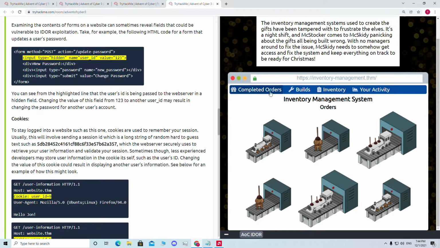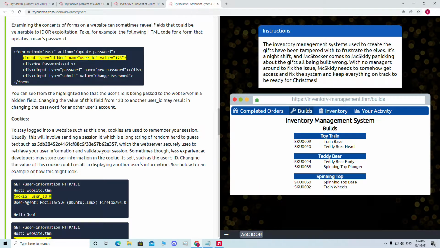This is the website, and we have a navigation bar here with the completed orders, the inventory management system orders. We can see some pictures of a train and other things. If you go to the build, we can see the toy train. It's all the builds of the toy train, and we have the train base and the teddy bear head, with an item number and serial number. So this is an inventory management system with SKU IDs, serial numbers, and product names.